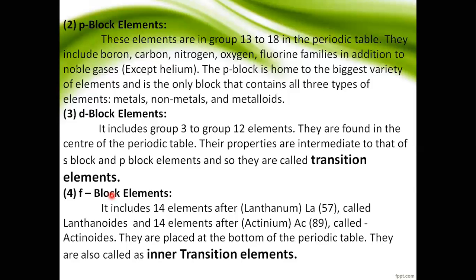We also discussed the features of the modern periodic table and the classification of elements into S, P, D, F blocks.